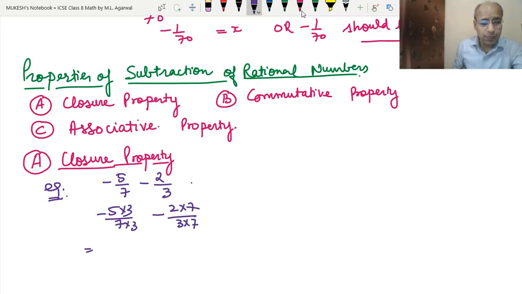So this will be minus 15 upon 21 minus minus 14 upon 21.